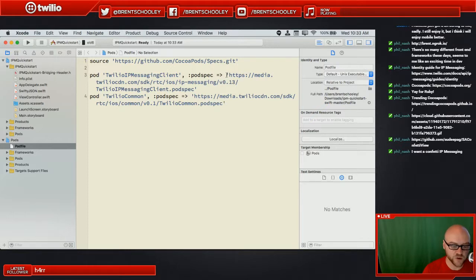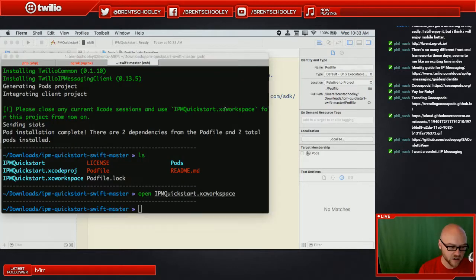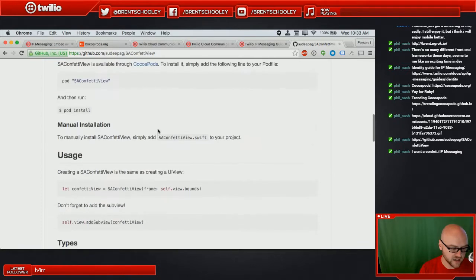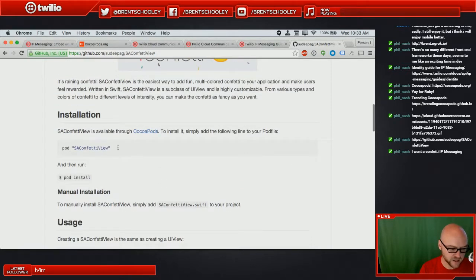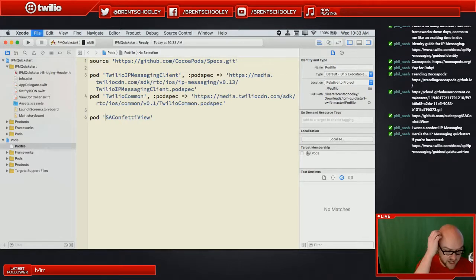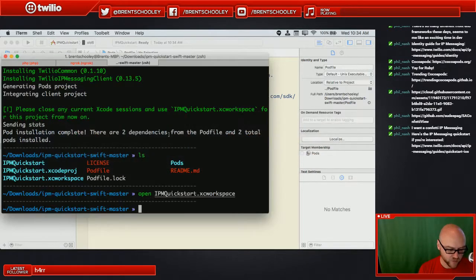And it's actually going to pull the pod spec for how to pull those in off of servers that we control. Now, we saw before that normally you just specify a pod. And what was this one? This is pod SA confetti view. So we can bring in our pod SA confetti view here as well. For consistency's sake, we're using single quotes everywhere else, so we'll do that. And if we add that, we can come back over here and we can say pod install again.